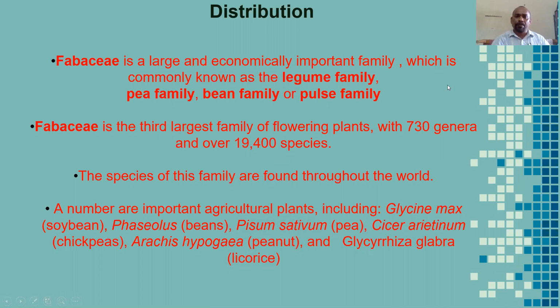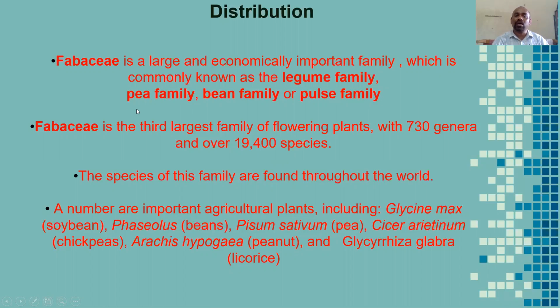So students, I already told you, Fabaceae is a large and economically important family. Economically, we use it in our regular diet. Any plant product we consume in our regular diet belongs to the Leguminosae family, which is commonly known as the legume family or pea family.